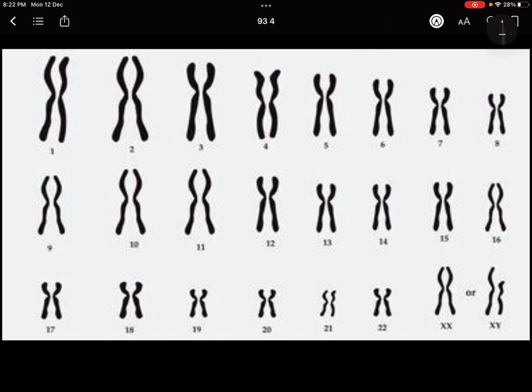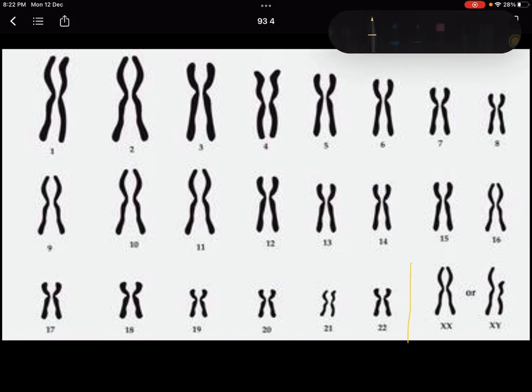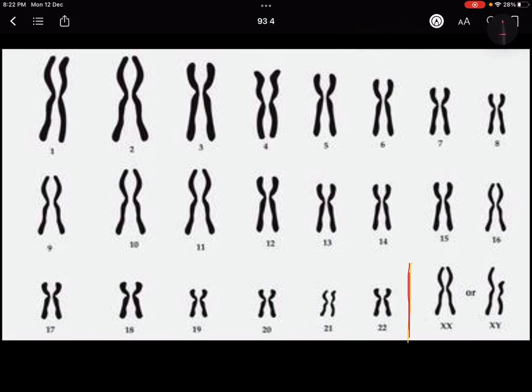But in the human case, we have 22 autosomal pairs, from 1 to 22, and then we have either an XX or an XY, which is the sex chromosome. So these are the 23 sets of chromosomes, and in a human being it looks something like this.